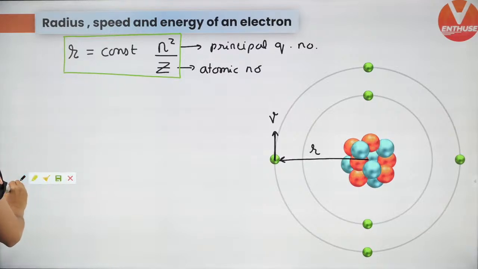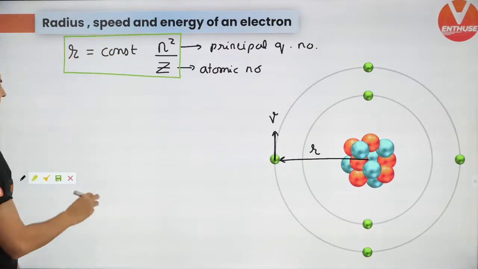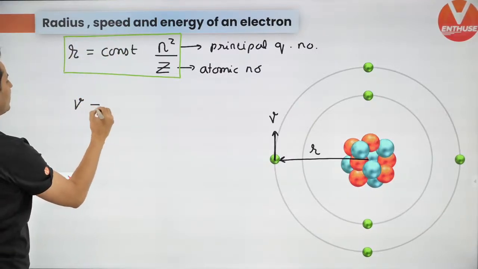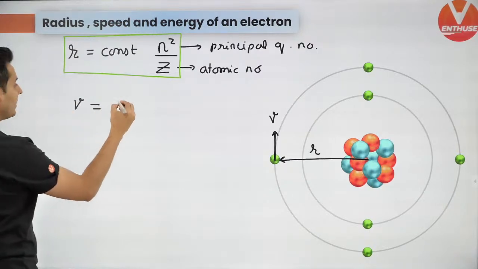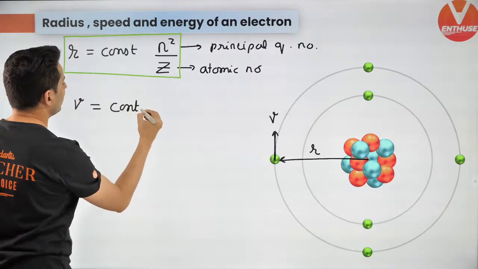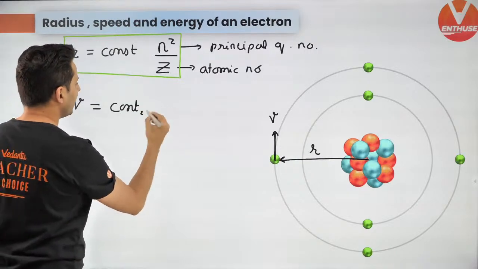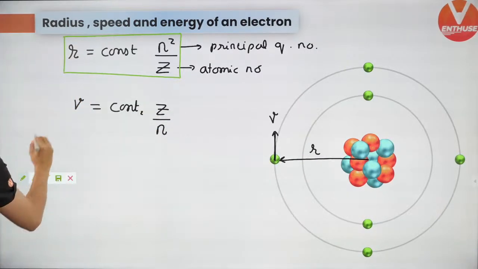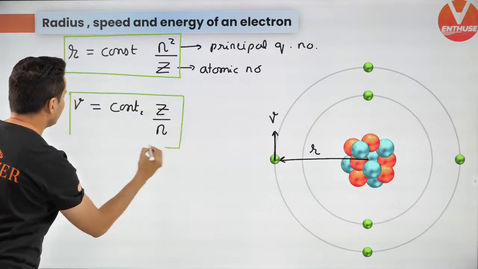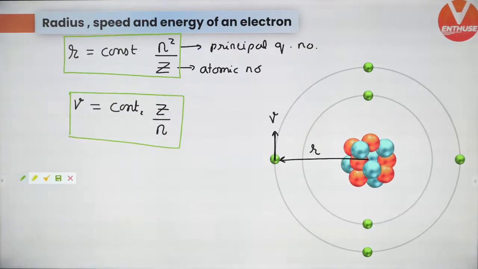Next up, you don't have to remember what that constant is, that's okay. Next up, the velocity formula. The velocity of the electron which is going around is again some other constant, constant 2, times z divided by n. That's another thing which you should remember.